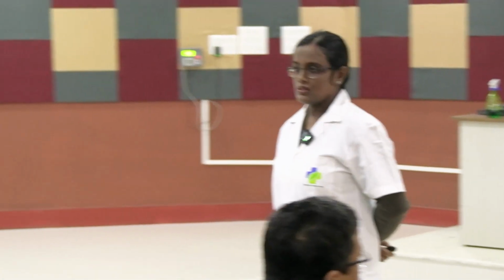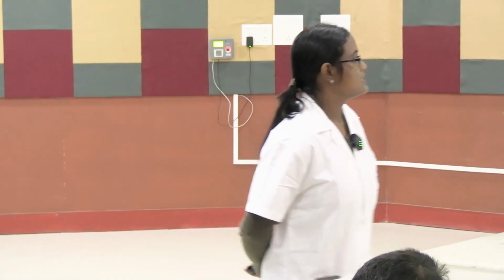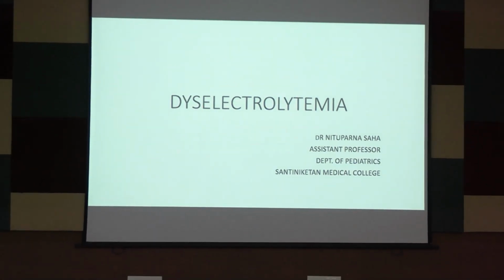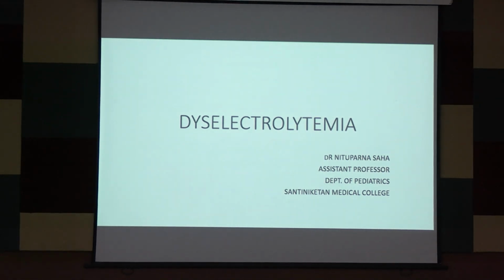Extracellular or intracellular. Okay. So extracellular are divided into intravascular or interstitial. Okay. Today our topic of discussion is dyselectrolytemia. Last class we have talked about the normal composition. What is a normal composition of plasma, normal composition of intracellular fluid, extracellular fluid. We have discussed about that. Okay. Today we will talk about the abnormality.